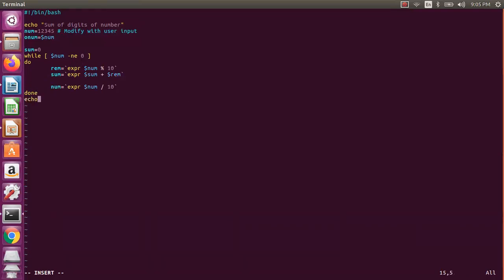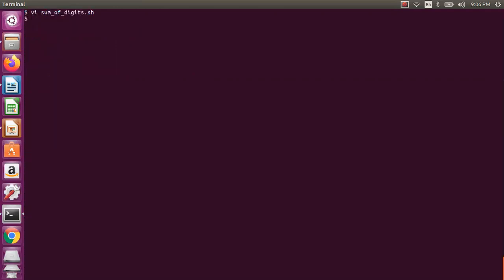Now I need to print the value. So: sum of digits of number, original number is dollar sum. If you use this num, it will become 0. Why? Because num keeps on modifying the same number. So that's why I stored it in another variable. Okay, so let us do this. I need to change mode, sum of digits, right? And I say sum of digits. So the sum of digits of 12345 is displayed.